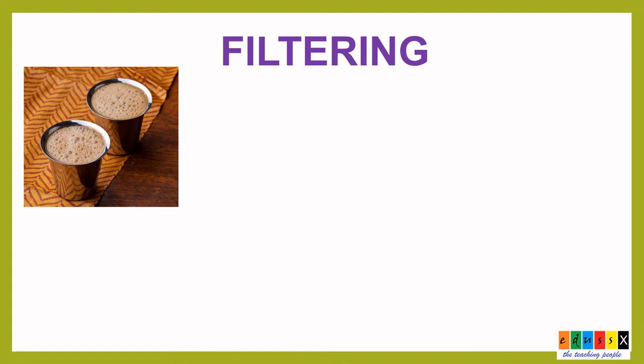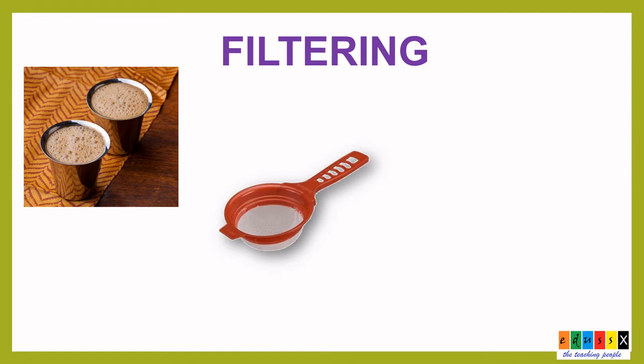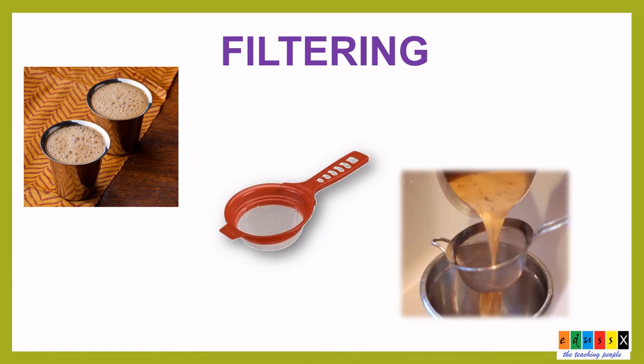For that, she uses a strainer. When we use a strainer, we can remove the tea residues to get a clear liquid. The larger particles of the tea are retained by the strainer while the clear liquid passes through. This process is called filtering.